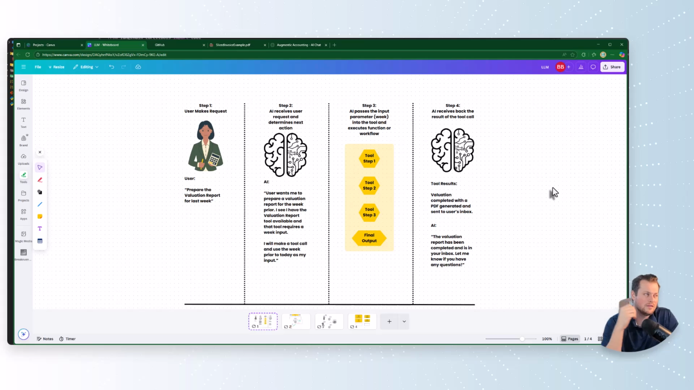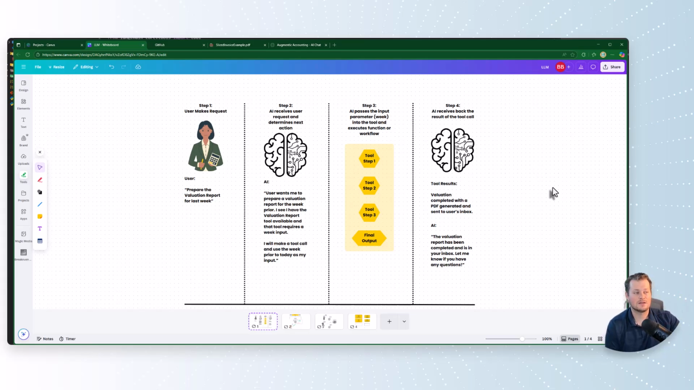So again, this user, she's a happy accountant. She says, hey, make me a valuation report for last week. This AI has things called tools, and it's going to be a tool calling agent. That's what we're going to focus on today. This tool calling agent has a tool called create a valuation report. They get the message from the user, and the AI understands that, hey, I have a tool. It seems like the user really wants me to use this tool. I'm going to use the tool and create it for last week.